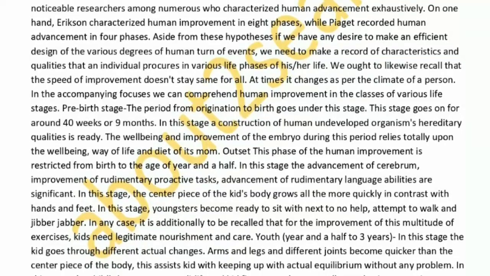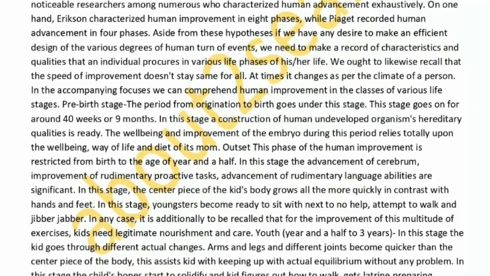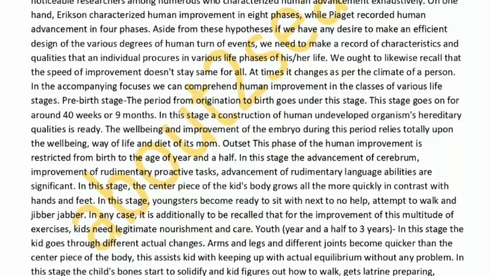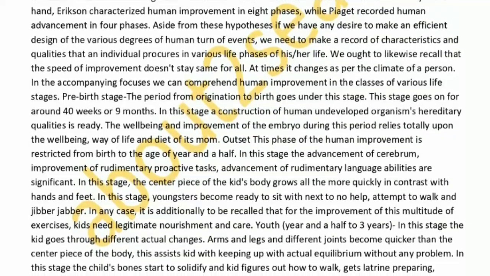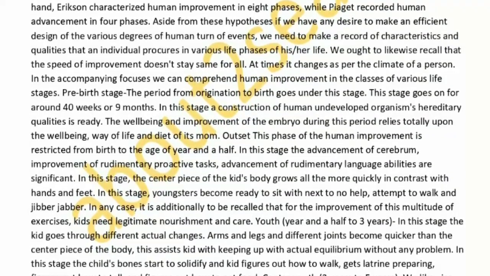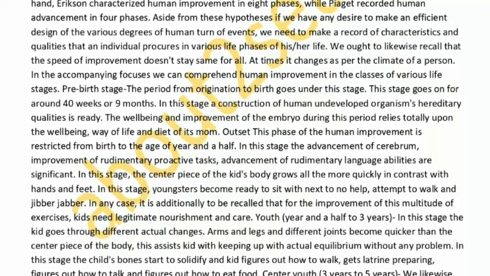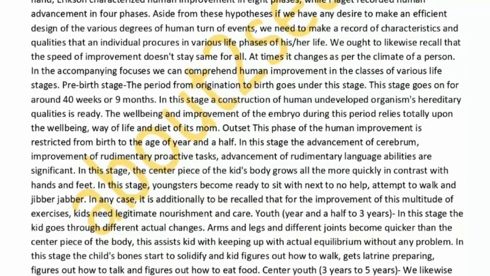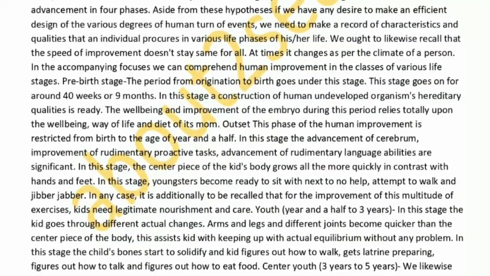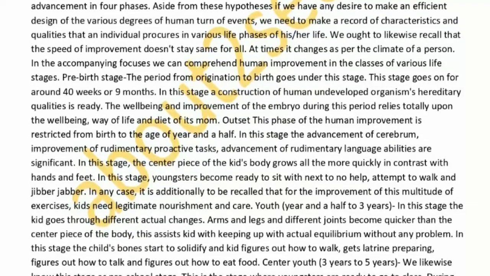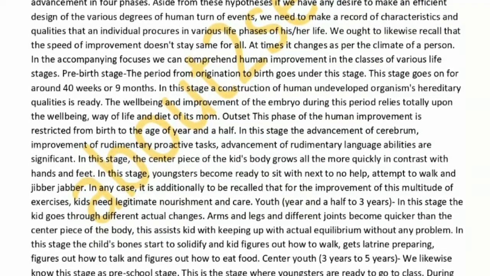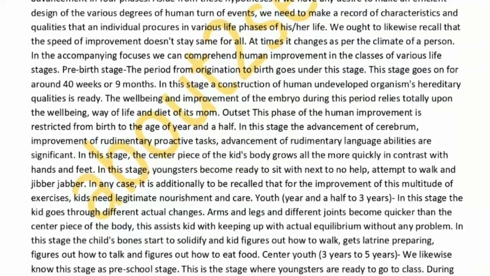In this stage the development of the brain, development of rudimentary motor activities, and development of rudimentary language skills are significant. In this stage, the central part of the child's body grows more quickly in comparison to hands and feet. In this stage, children become able to sit with very little help, try to walk and babble.